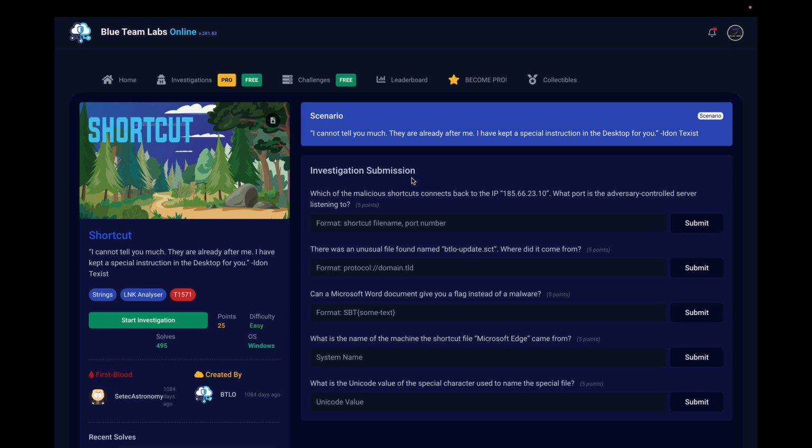Right, so today we got Shortcut. Hopefully this will be short and sweet, right? Hopefully I don't have to do a lot of cuts, right? So we'll see how this goes.